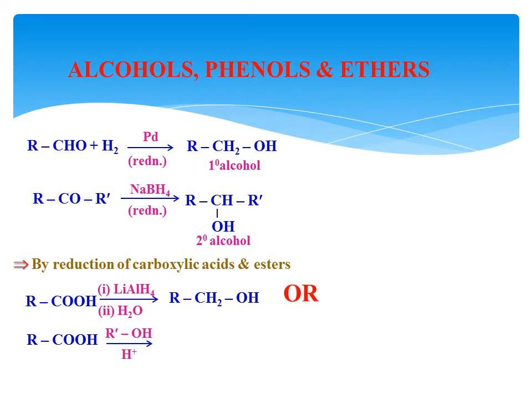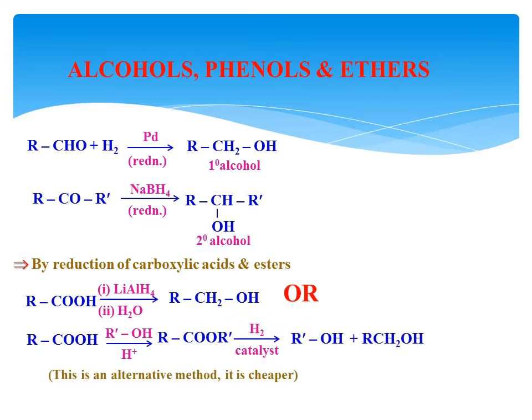That is an alternative method. The carboxylic acid is reacting with alcohol in the presence of acid as a catalyst. The formed product is an ester. Actually, this methodology is an esterification process. Now this ester undergoes catalytic hydrogenation. The formed products are alcohols. Then what alcohol is forming here? The same alcohol in the same yield, but this method is cheaper than the earlier one.